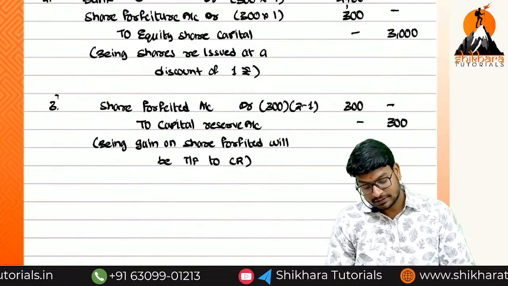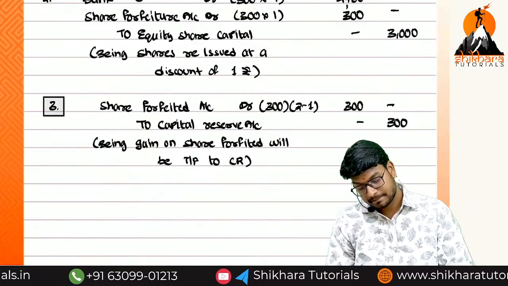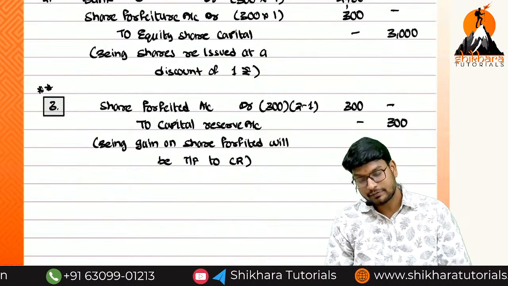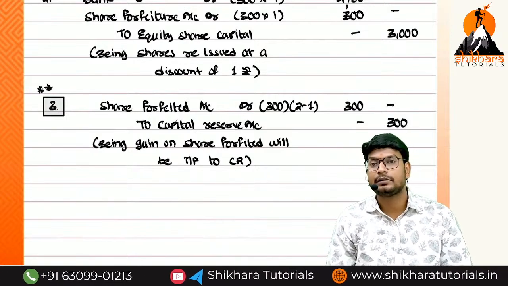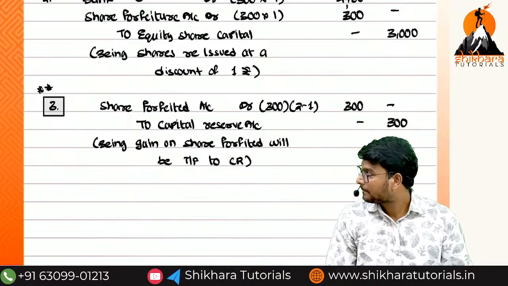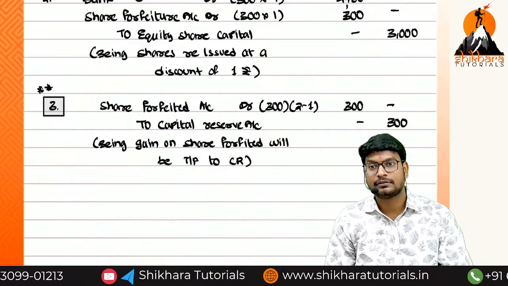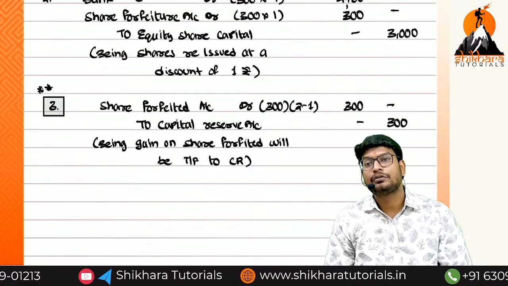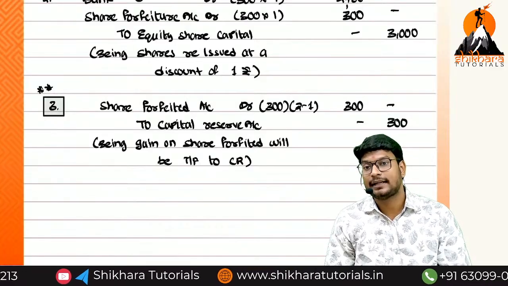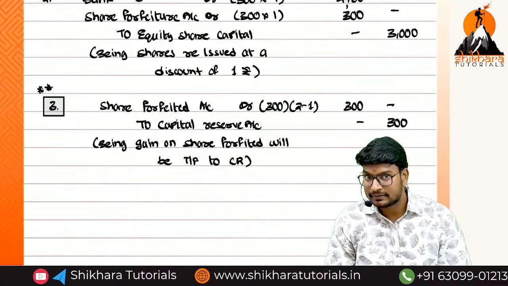Yes, this is the most important. We should not calculate on 500 shares. We have to calculate on 300 shares. What is the logic of 2 minus 1, ma? Amount received minus discount allowed.